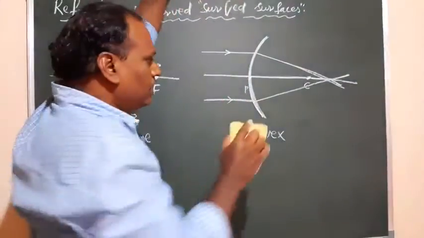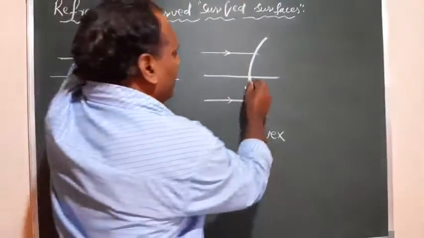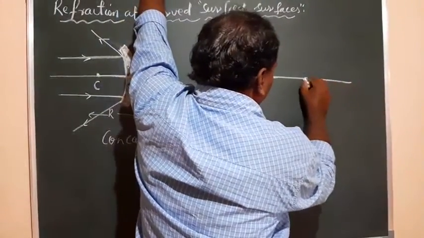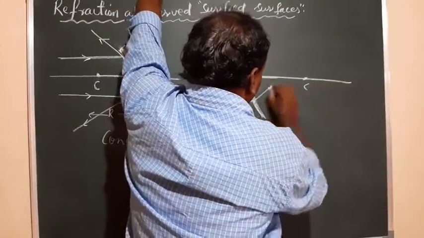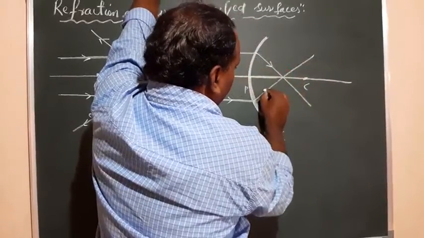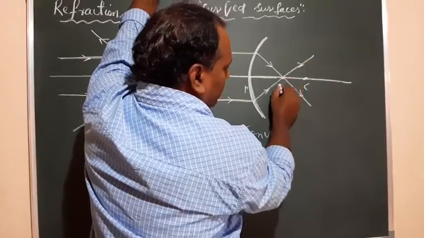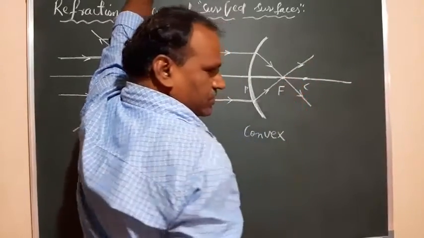I'll draw this ray diagram once again. See the ray diagram here. This is the center of curvature, C. The ray gets refracted like this, and the rays intersect at one point on the principal axis. That is called the focus.